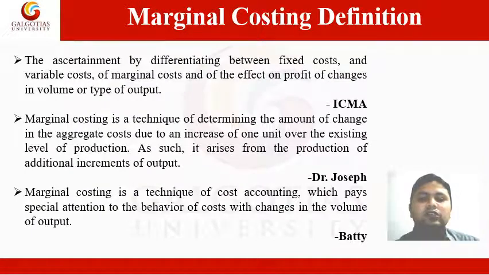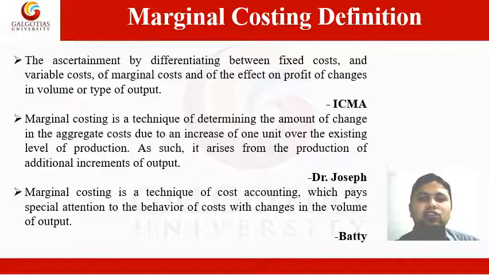Now we are going to discuss some of the definitions of marginal costing. The first definition was given by the Institute of Cost and Management Accountants. It is the ascertainment of marginal costs by differentiating between fixed costs and variable costs, and of the effect on profit of changes in volume or type of output.